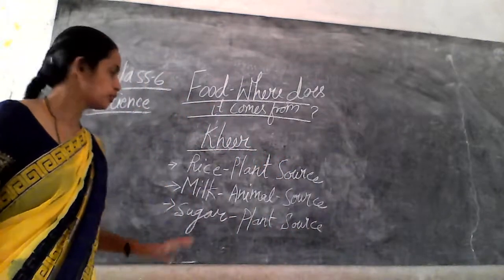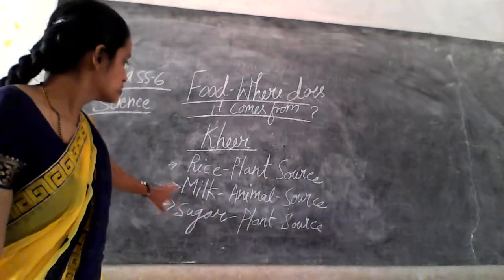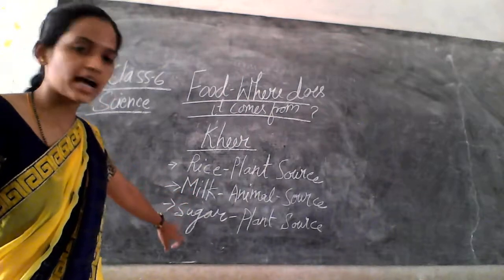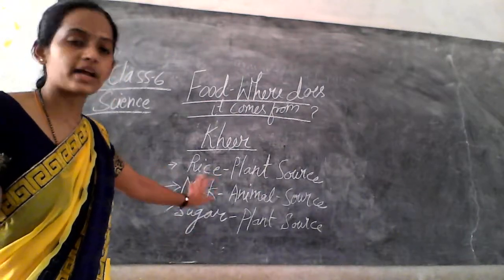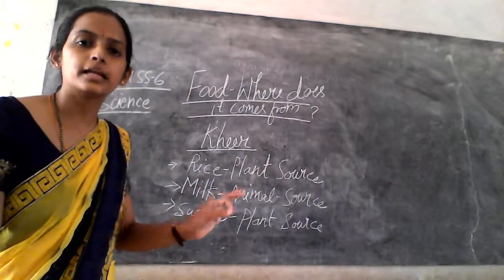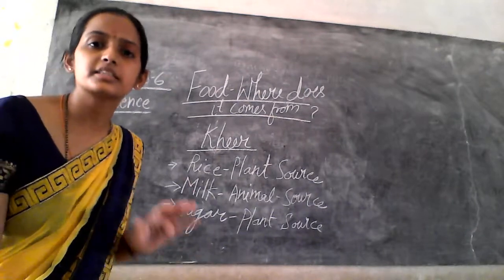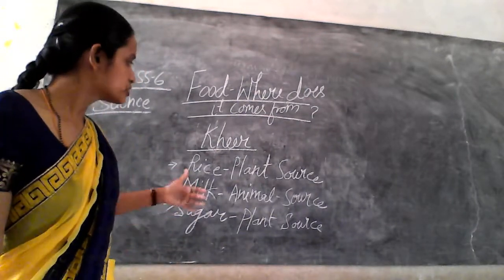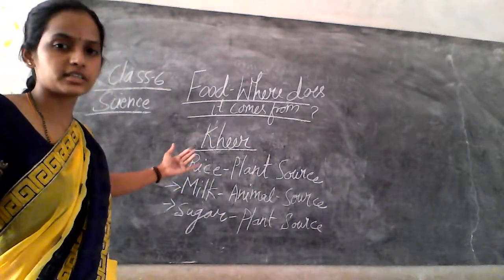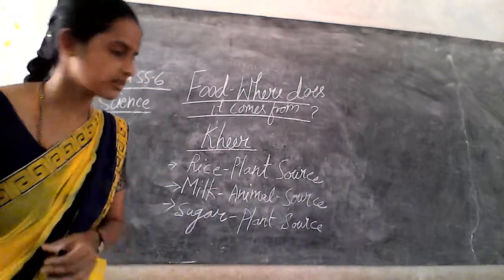We are considering the example of kheer, and for this preparation we need rice, milk and sugar. Rice is a plant source. What about the milk? Milk is an animal source. What about the sugar? It is a plant source. So you can see the sources for each ingredient needed for the preparation of a food item, that is, kheer.